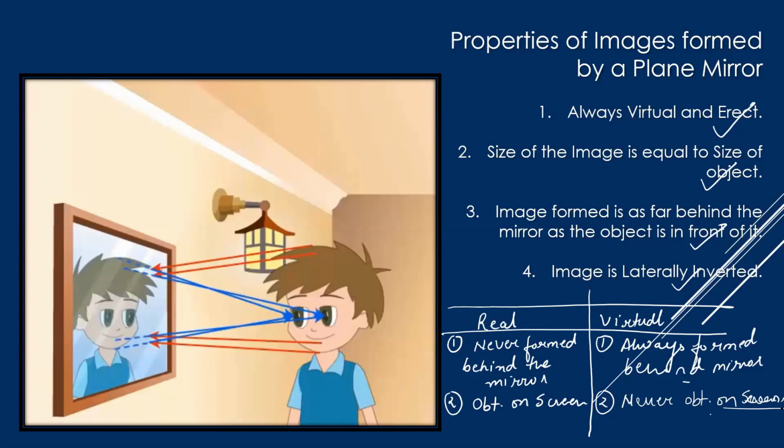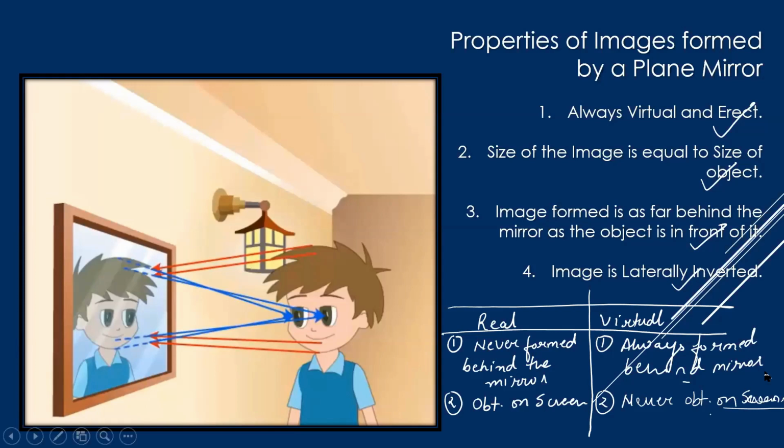For example, the images which we see from a projector, on a wall, the reflections, the shadows, all these are real images. Whatever images we see on a screen or a surface in front of you are called real images. Real images are always obtained on a screen. Virtual images, on the contrary, can never be obtained on a screen.